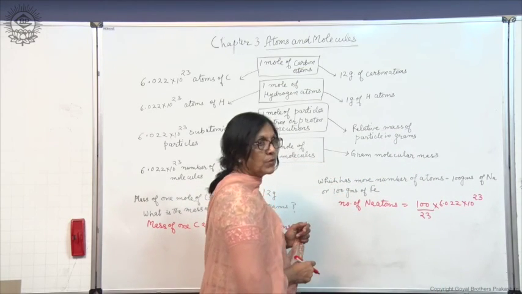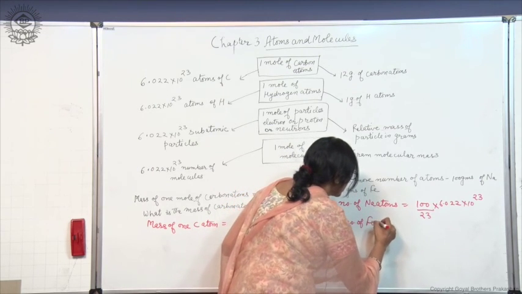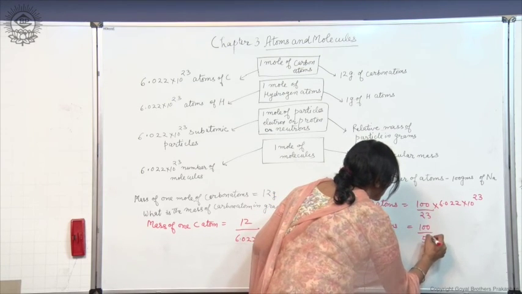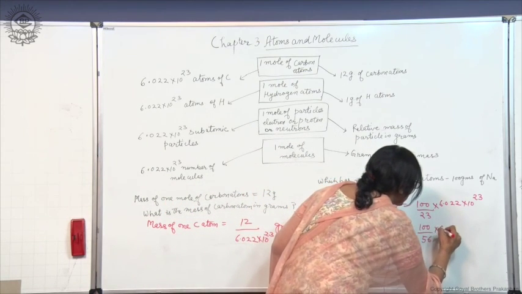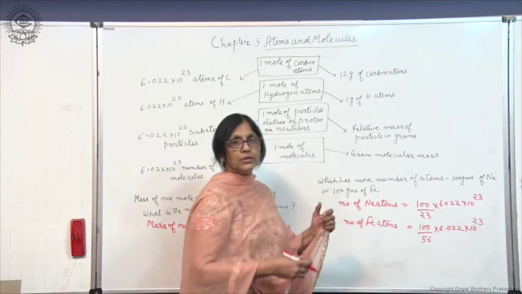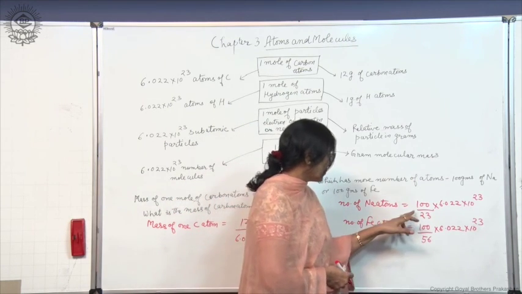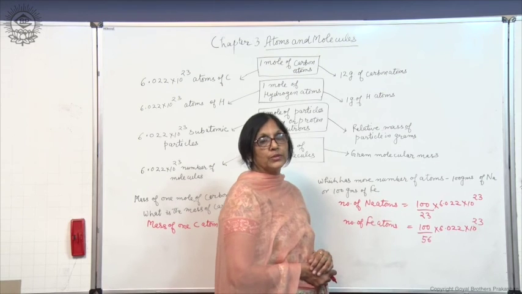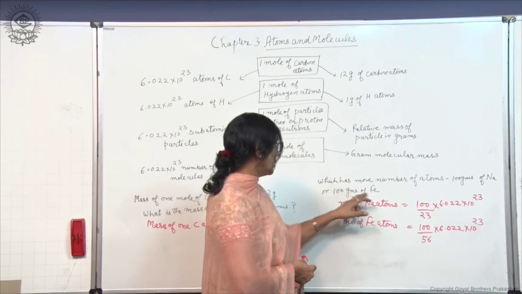Similarly, the number of iron atoms is equal to 100 upon 56, where 56 is the gram atomic mass of iron, into the Avogadro number. You can complete these calculations yourself, but you can see that sodium atoms will be more in 100 grams of sodium, and iron atoms will be fewer than sodium atoms in 100 grams of iron.